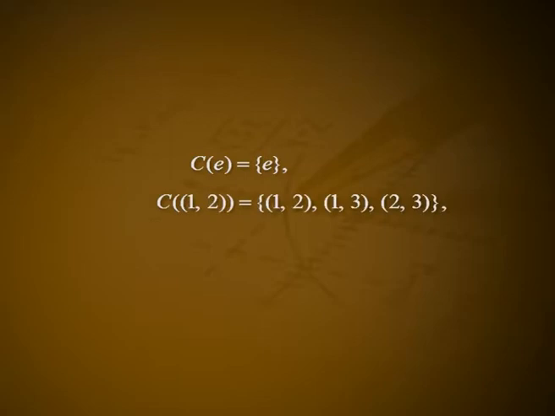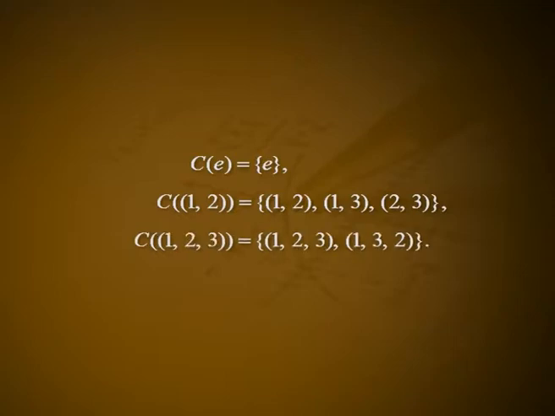Example 2. Verify Theorem 1 by finding the conjugate classes of S3. Also verify the class equation. Solution: note that the elements of S3 are the identity permutation E, (1 2), (1 3), (2 3), (1 2 3) and (1 3 2). It can be seen that there are 3 conjugate classes in S3 and they are C(E) equal to the set consisting of E alone, C((1 2)) equal to the set consisting of (1 2), (1 3) and (2 3), and C((1 2 3)) equal to the set consisting of (1 2 3) and (1 3 2).